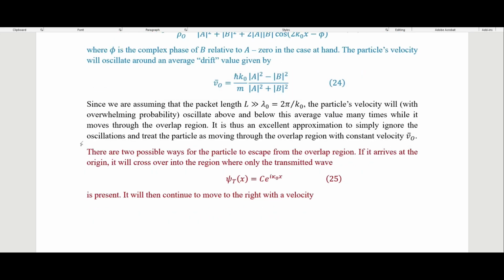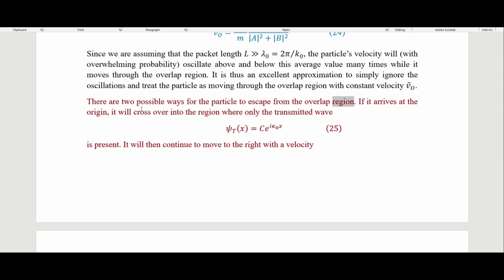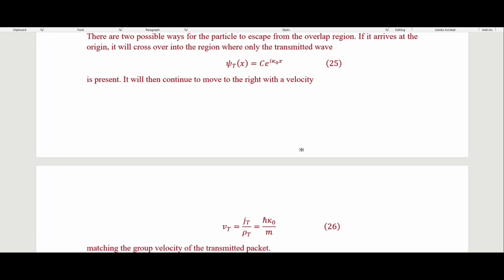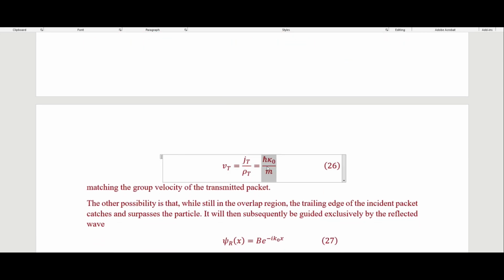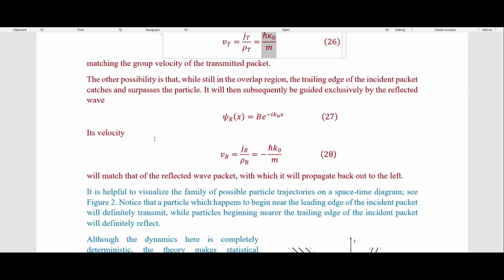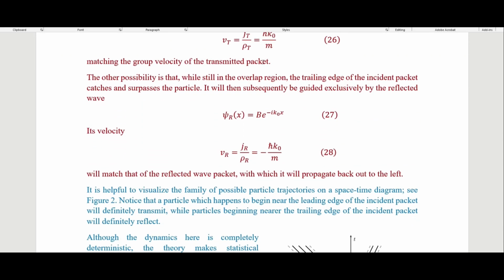So there are two possible ways for the particle to escape from the overlap region. If it arrives at the origin, it will cross over into the region where only the transmitted wave is present. It will then continue to move to the right with a velocity here. So this is our transmitted velocity, matching the group velocity of the transmitted packet.